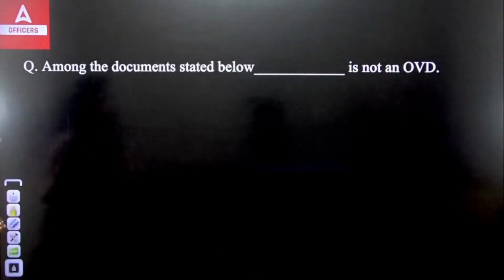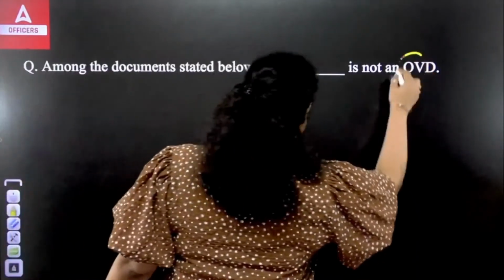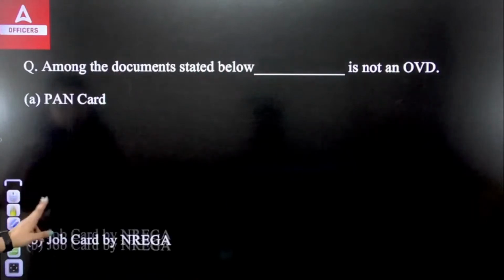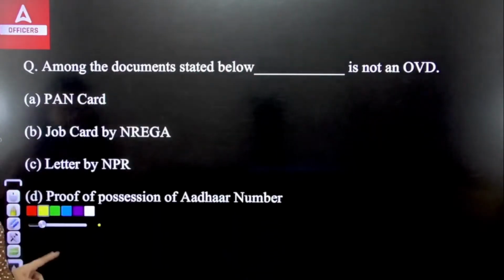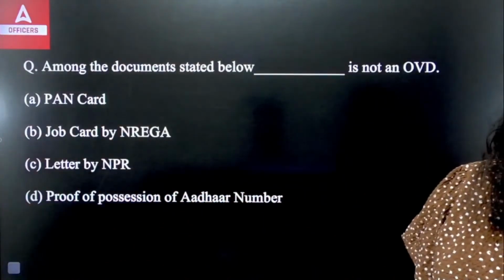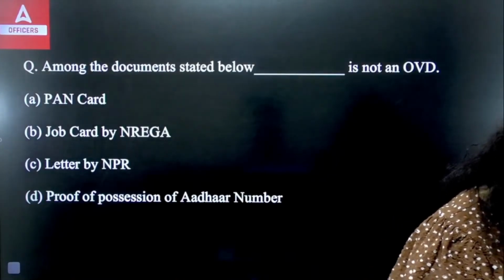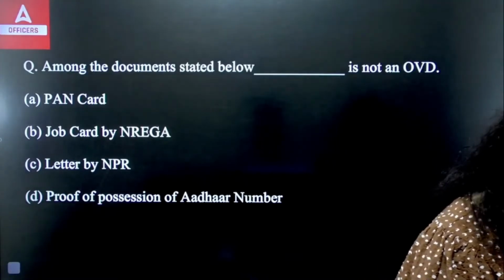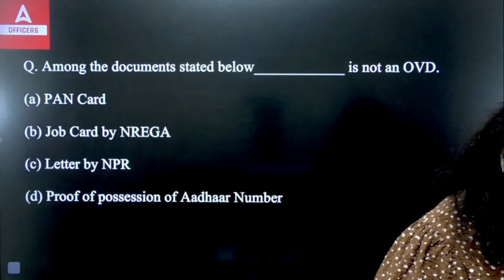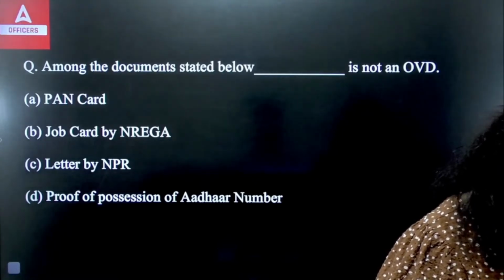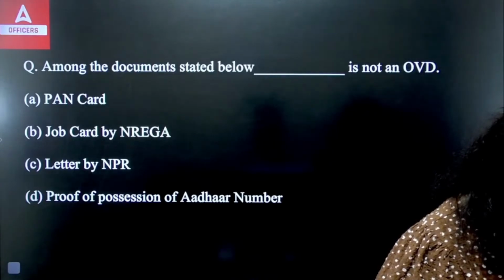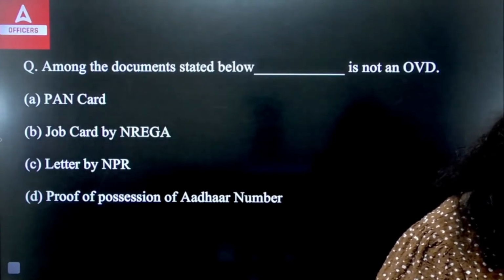Okay? Now, the next question is talking about: among the documents stated below, which is not an official valid document? So which of the following is not an official valid document? You have to answer that. Overall, we have 6 official valid documents. How many official valid documents do we have? We have 6. So out of these options, which of the following is not an official valid document? These are the options in front of you. A, B, C or D, which of the following is not an official valid document?